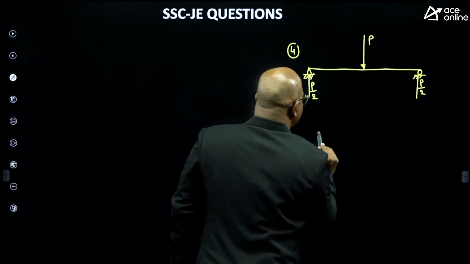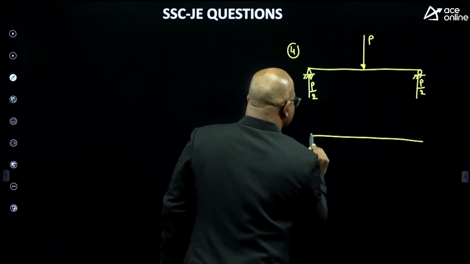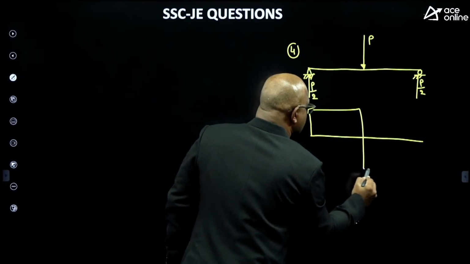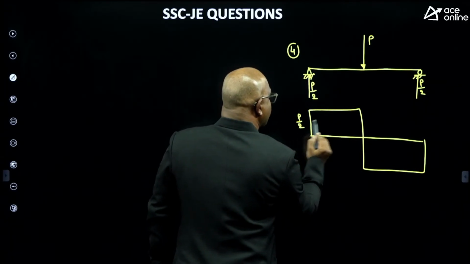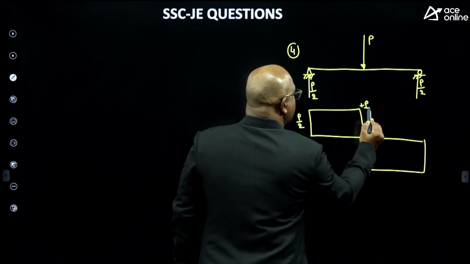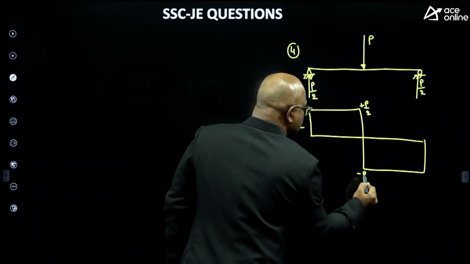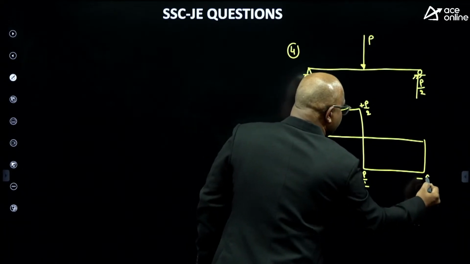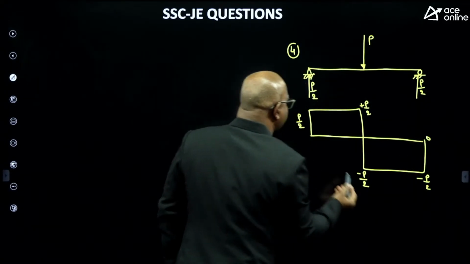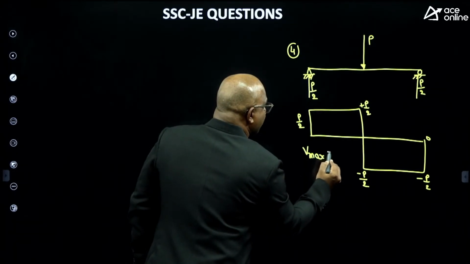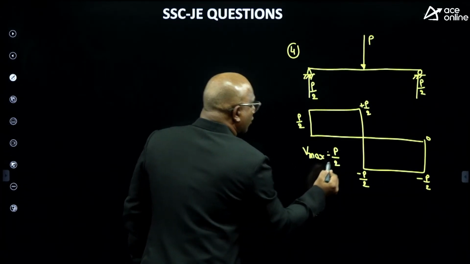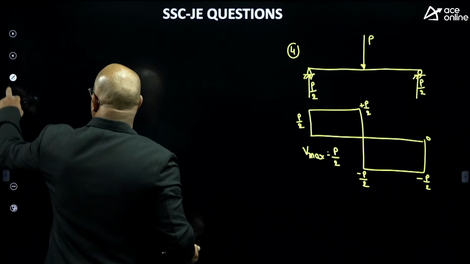How is the typical shear force diagram? This is the typical shear force diagram. The P by 2 value varies from plus P by 2 to minus P by 2, and then back to 0. Here I can definitely say the maximum shear force equals P by 2 itself.